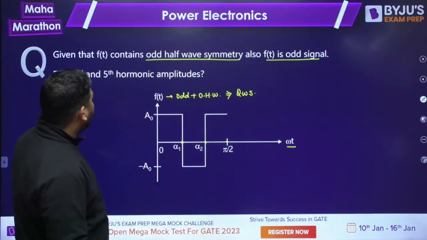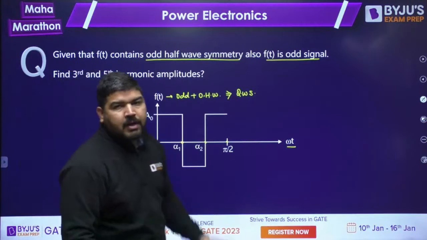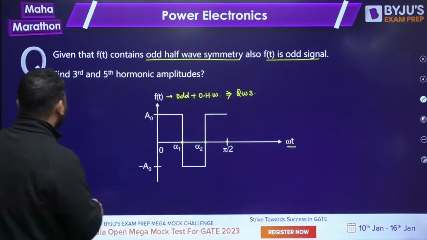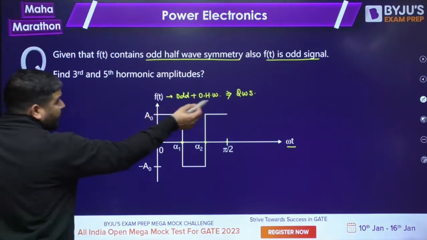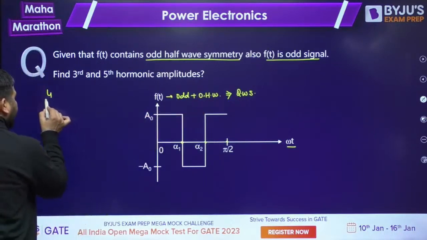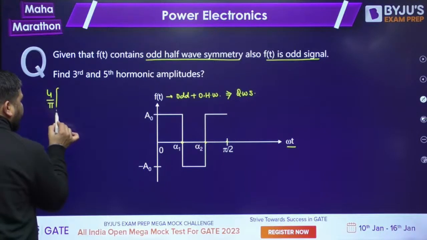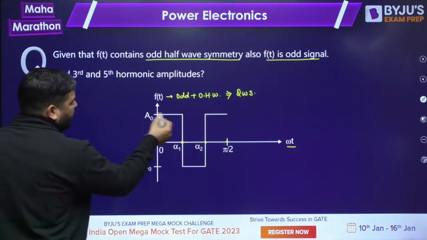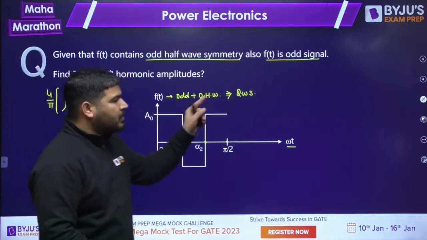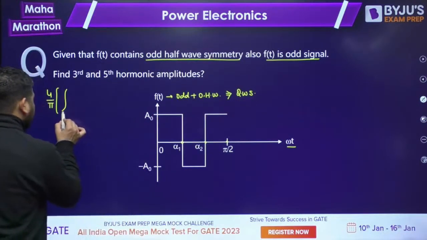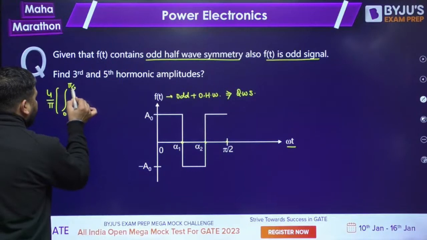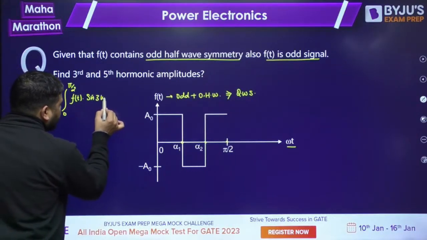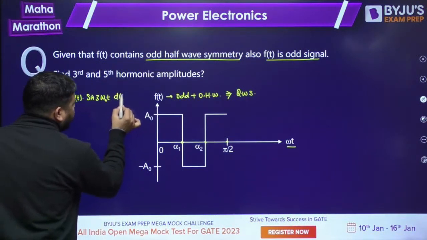What we need to do is calculate the amplitude of the third and the fifth harmonic. It's very simple. You can apply quarter wave symmetry, that is 4 by pi integrate from 0 to pi by 2 of Ft into sine of 3 omega naught t d omega naught t.